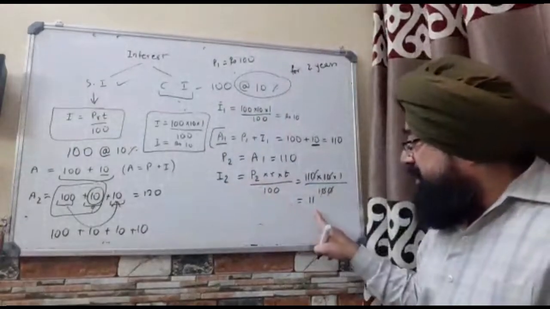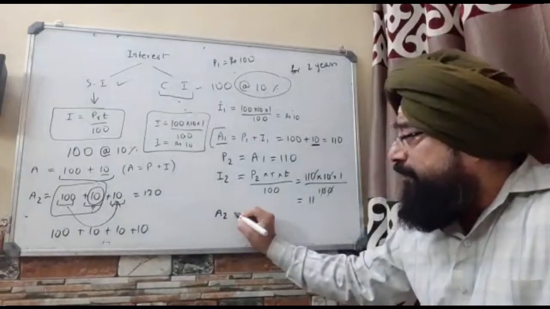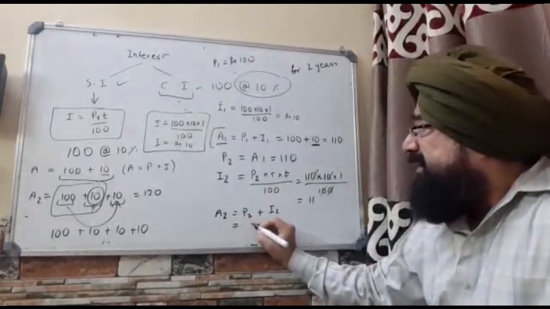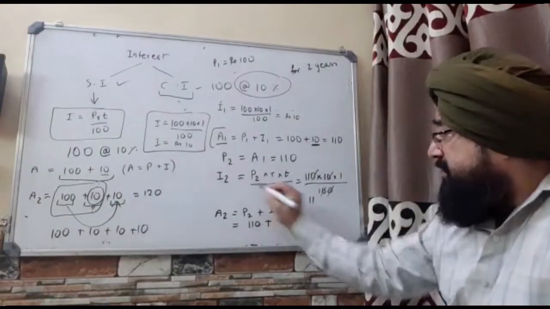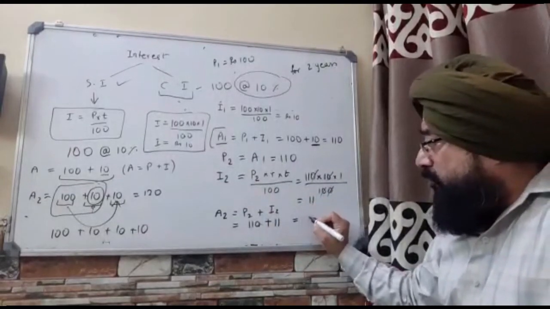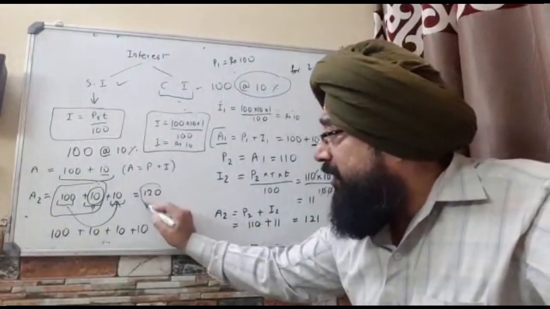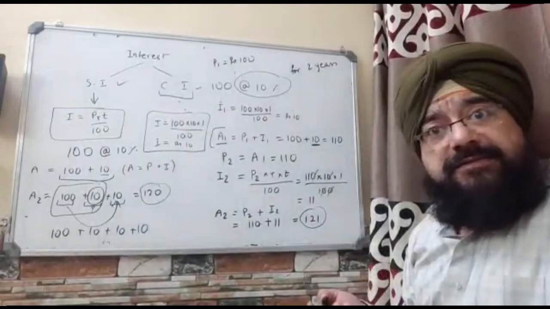So I2 is coming out to be 11, and therefore you can calculate A2 now as P2 plus I2, that is 110 plus 11, so it comes out to be 121. Here he was returning 120 rupees at the end of 2 years. He is returning 121 rupees at the end of 2 years.